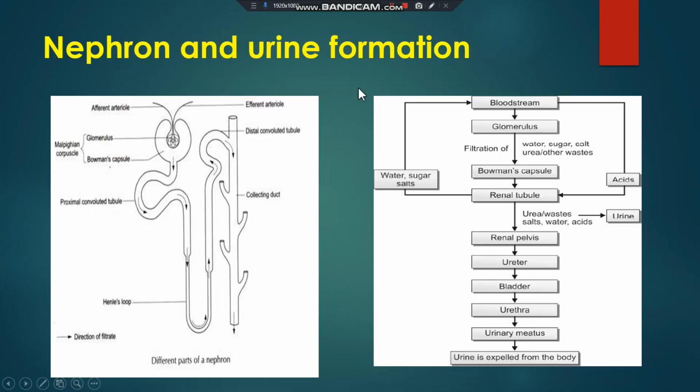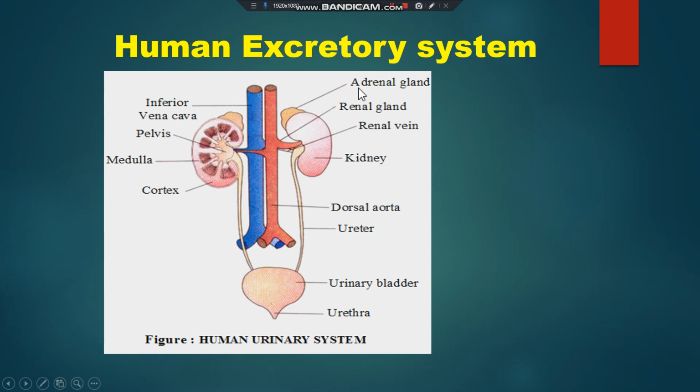This is the human excretory system. The main parts of the human excretory system are one pair of kidneys and one pair of ureters. This tubular structure is called the ureter. This is the urinary bladder and this is the urethra.